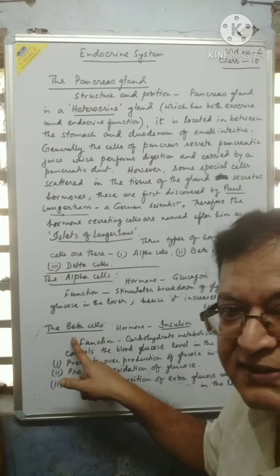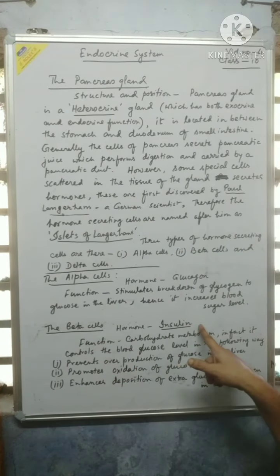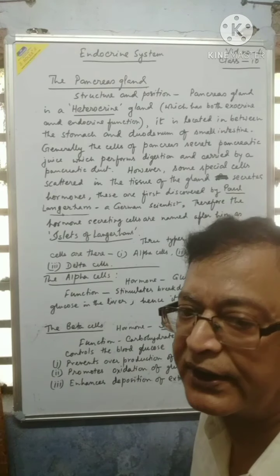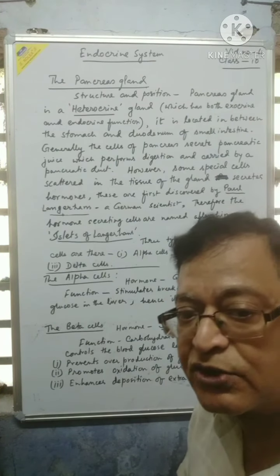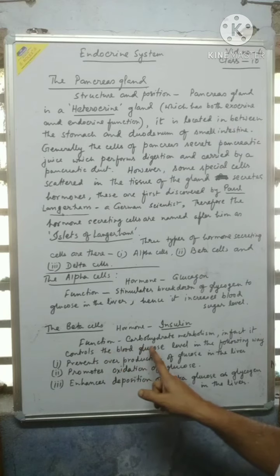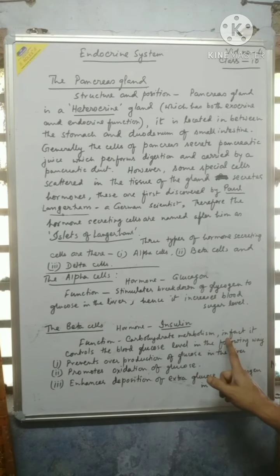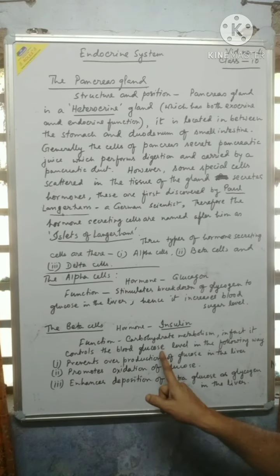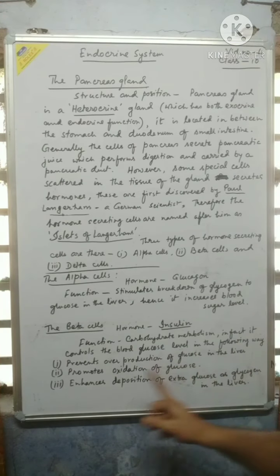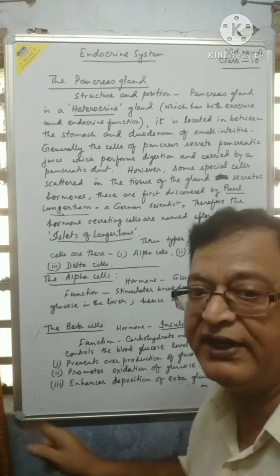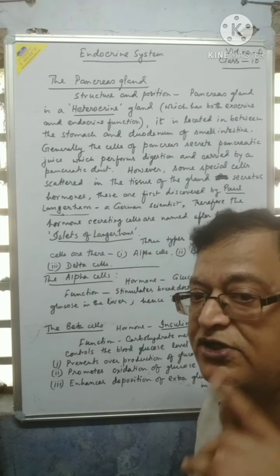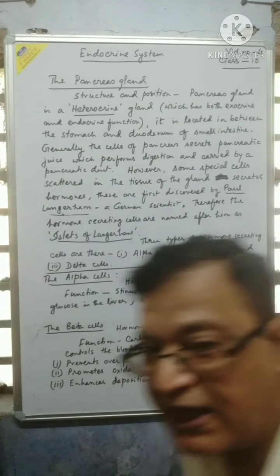And beta cells secrete insulin. That's the most important hormone which controls blood sugar. Function: carbohydrate metabolism. In fact, it controls the blood glucose level in the following ways.